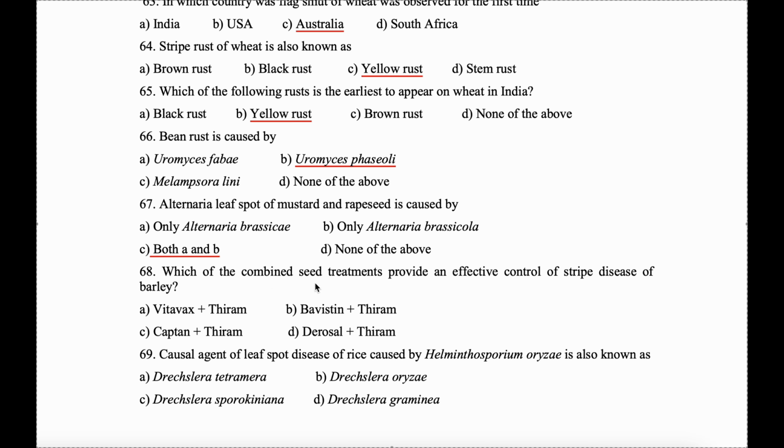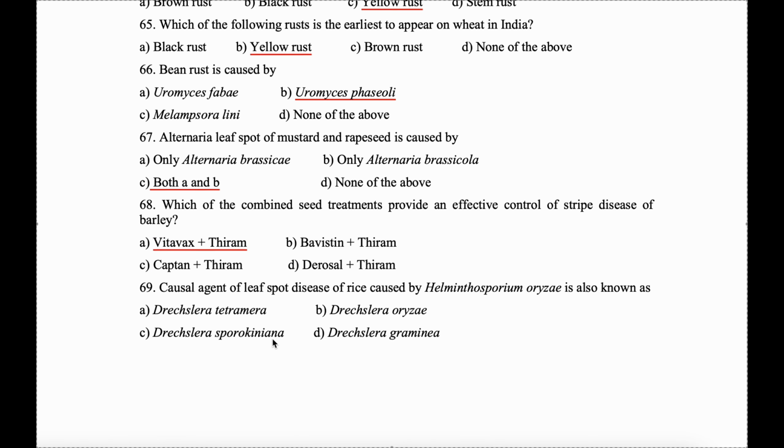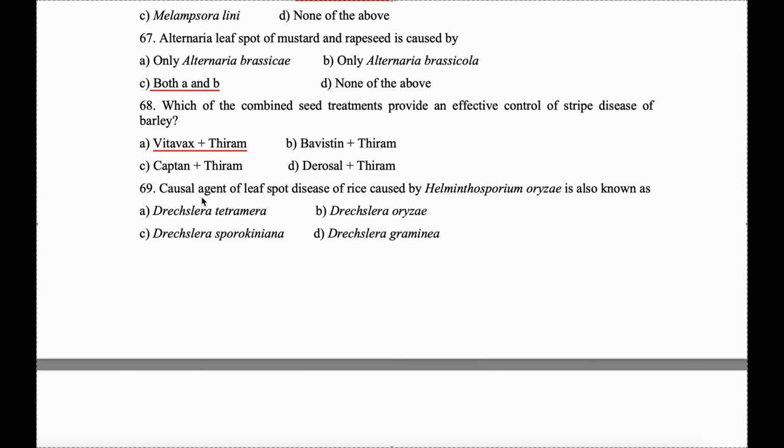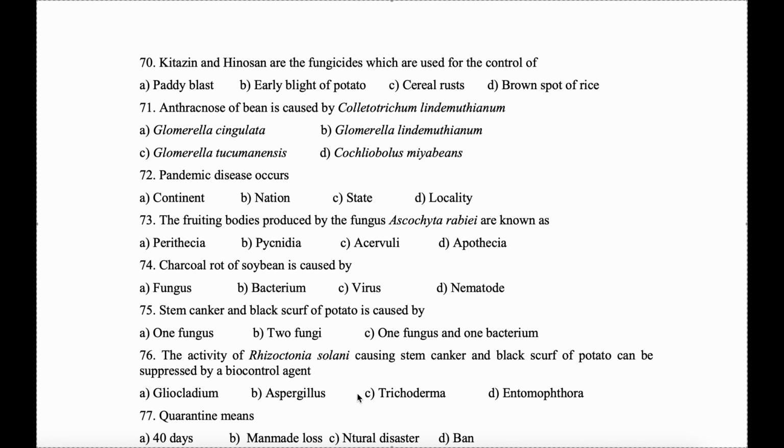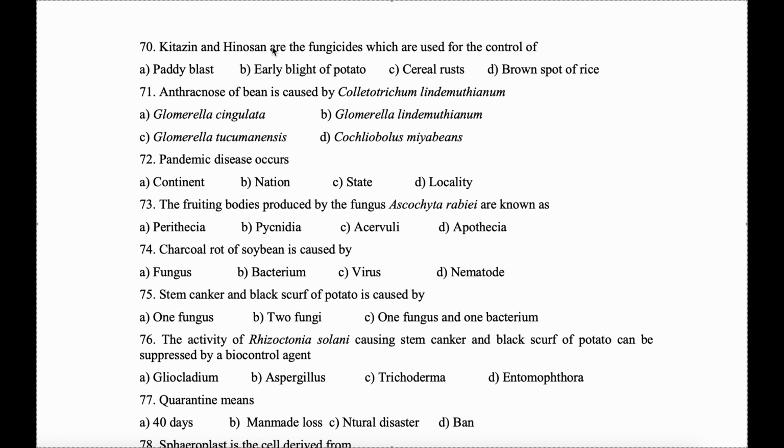68. Which of the combined seed treatments provide an effective control of stripe disease of barley? It is Vitavax and Thiram. Next, 69. Causal agent of leaf spot disease of rice caused by Helminthosporium oryzae is also known as Drechslera oryzae. 70. Kitazin and Hinosan are the fungicides which are used for the control of paddy blast.